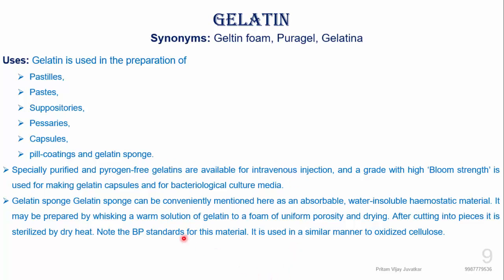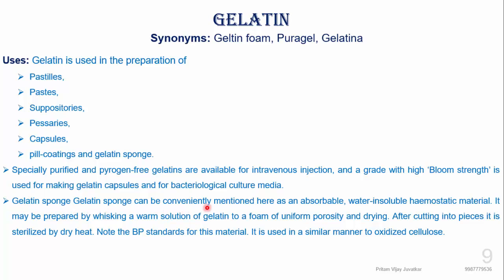Specially purified and pyrogen-free gelatin is available for intravenous injection, and graded according to bloom strength, it is used for making gelatin capsules and bacteriological culture media. So gelatin is used for pastes, suppositories, pessaries, capsules, pill coating, and gelatin sponge. Along with that, it is also used for capsule formation and bacteriological media.